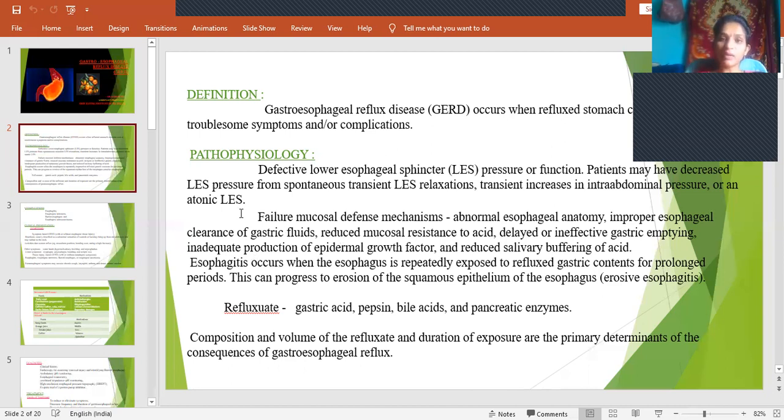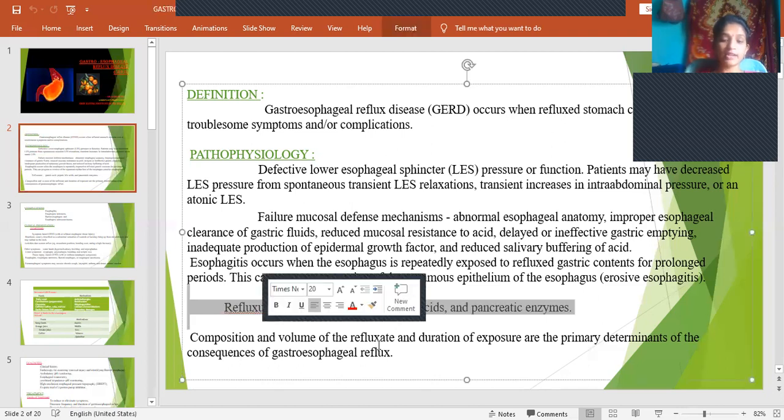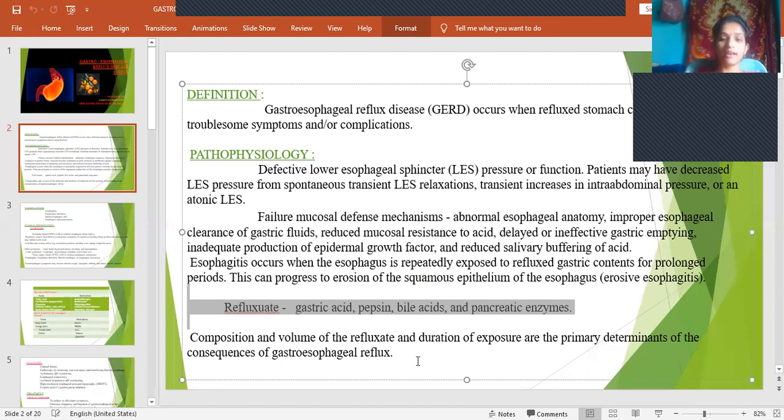So depending on the composition, like which is more, to what extent the esophagus got exposed to that, and the duration of exposure, depending on all these, the severity of GERD will vary. Composition and volume of refluxate and duration are the primary determinants of the consequences of GERD.